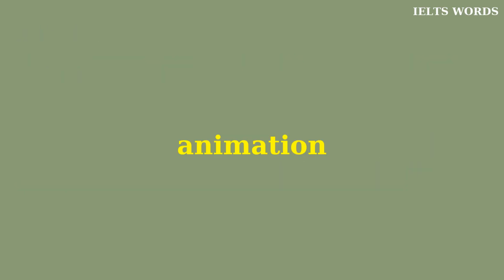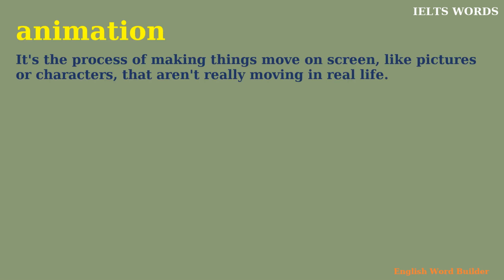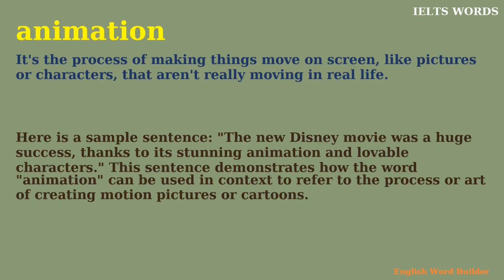Animation. It's the process of making things move on screen, like pictures or characters that aren't really moving in real life. Here is a sample sentence. The new Disney movie was a huge success, thanks to its stunning animation and lovable characters. This sentence demonstrates how the word animation can be used in context to refer to the process or art of creating motion pictures or cartoons.